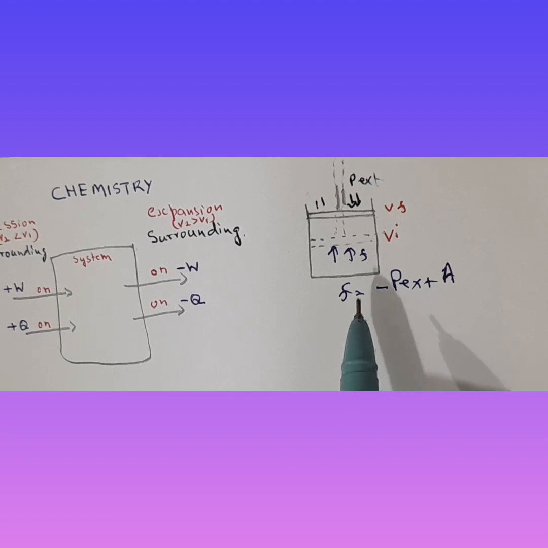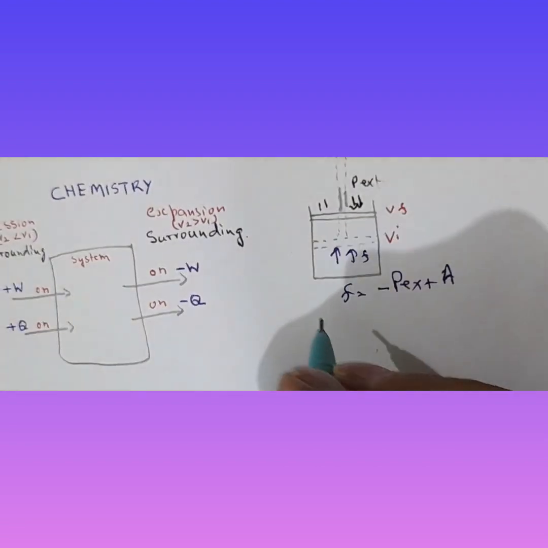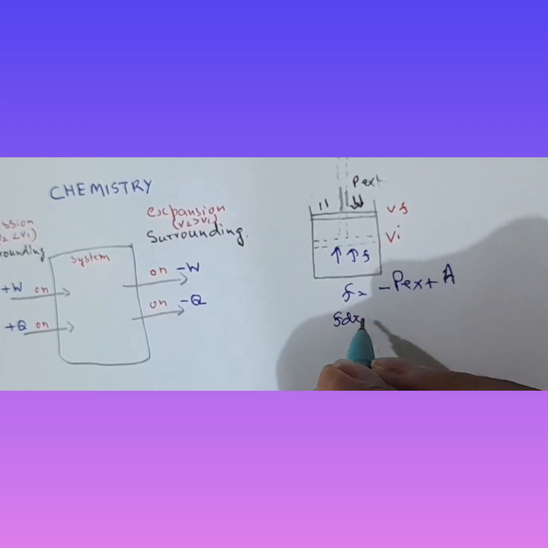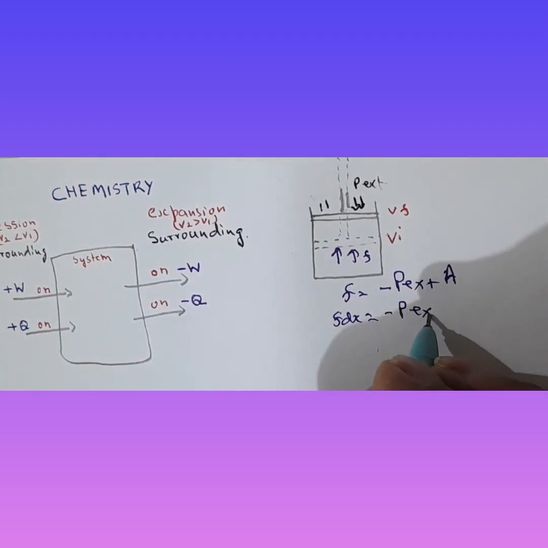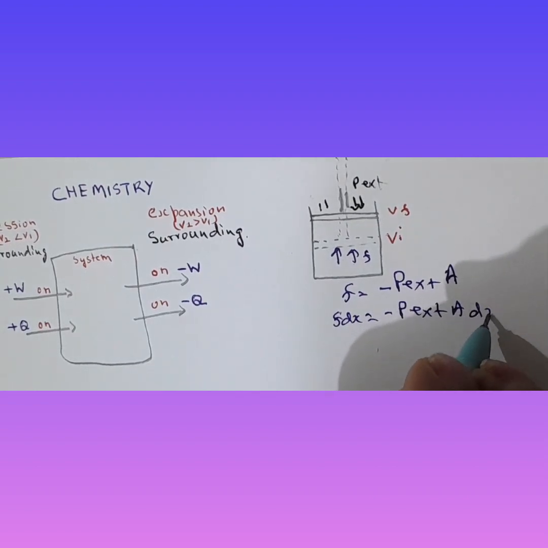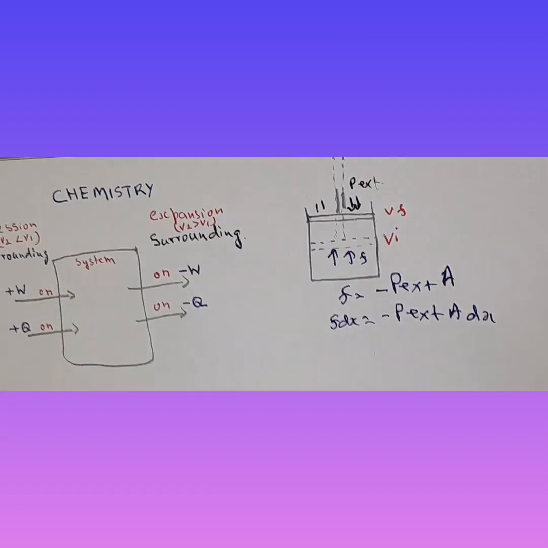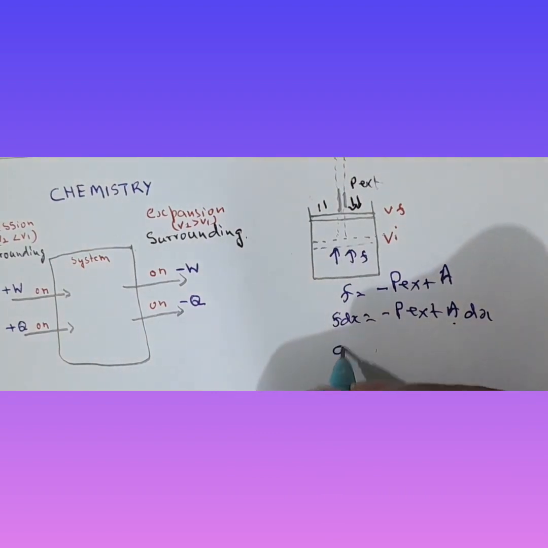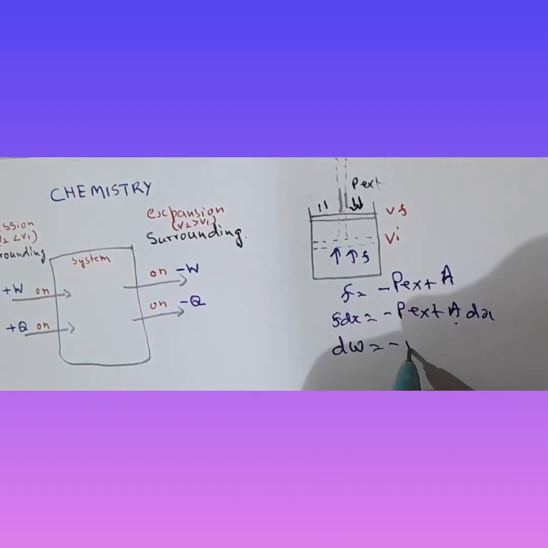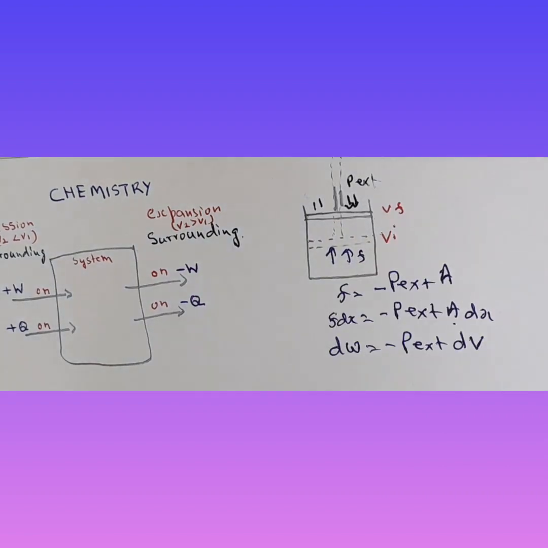Now we are supposed to do small work, so it is F into dx, which is equal to minus Pext A dx. Now A into dx we know is volume, so we can call this small work, equal to minus Pext into dV.